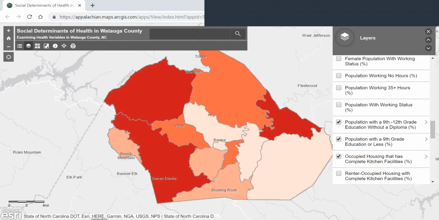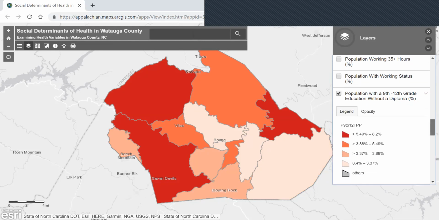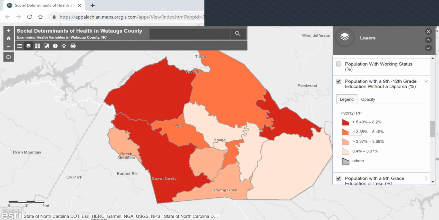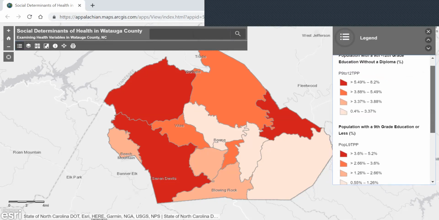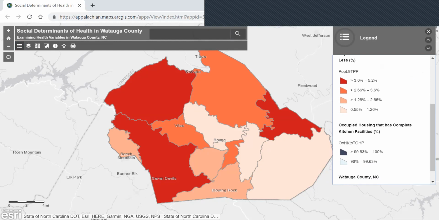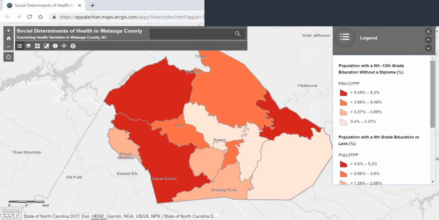To know what these colors represent, you can go to the right and click this arrow, and it will give you the legend with which percentage is associated with which color. You can also go to the legend option, the first option, and get this information as well. It has it labeled with the title, and it shows you what the colors represent. So this first legend is associated with this current map.